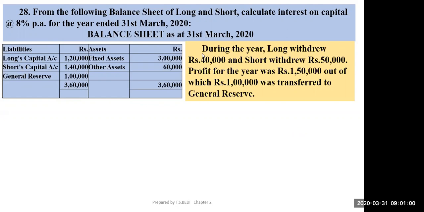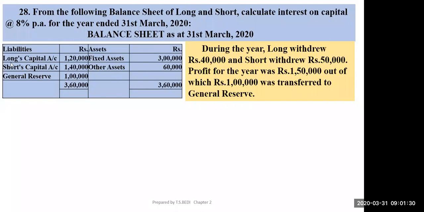Okay, let's start this question. This is question number 28. We have done question number 27. Now come to question number 28. Again, this is regarding interest on capital. From the following balance sheet of Long and Short, calculate interest on capital at the rate of 8% per annum for the year ended 31st March 2020. You have been given the balance sheet as at 31st March 2020.